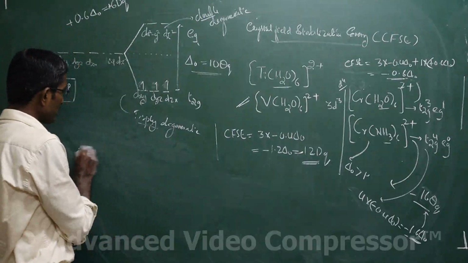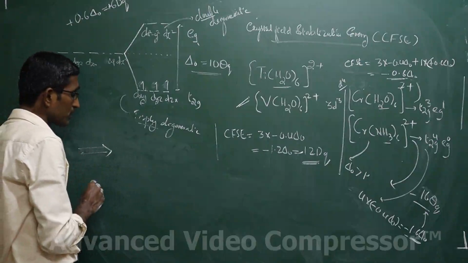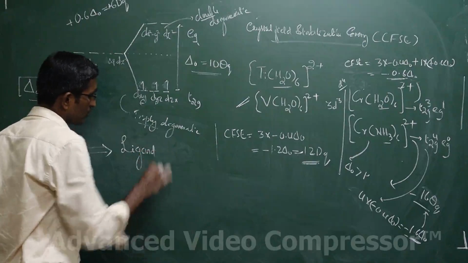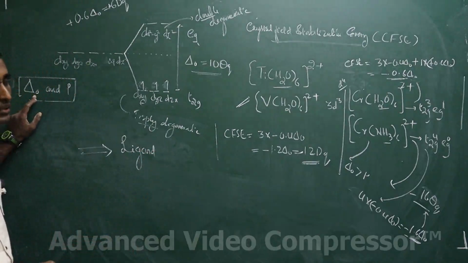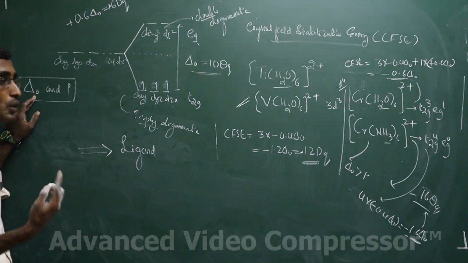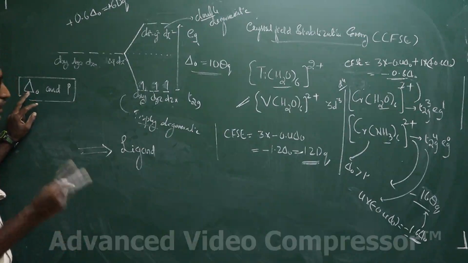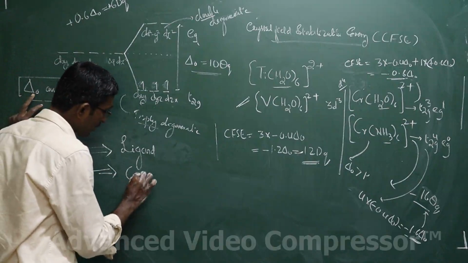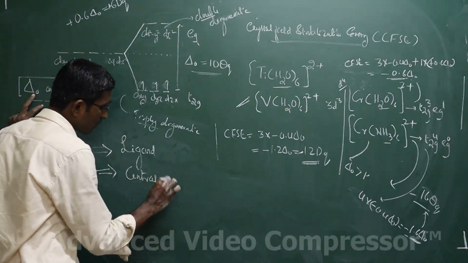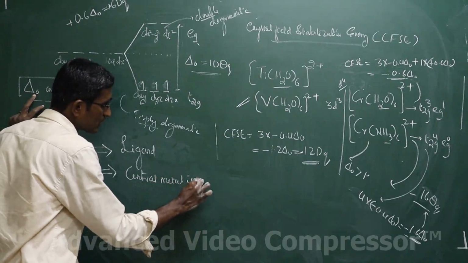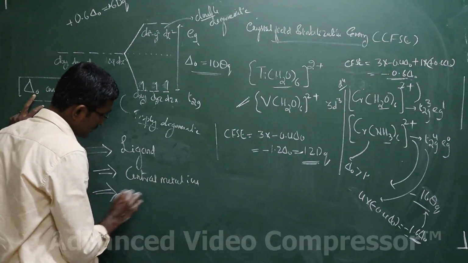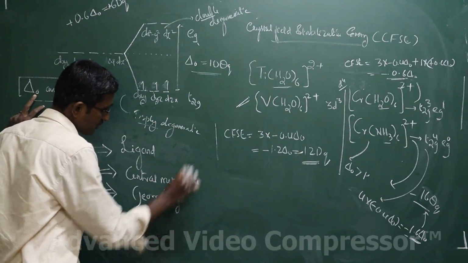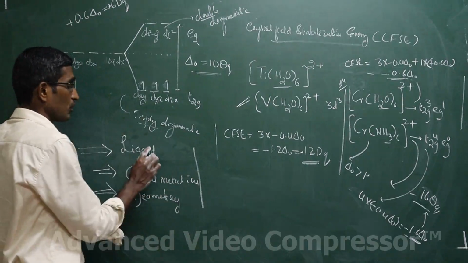So I'll repeat again, students. Very, very important thing. Mainly it is decided by the ligand. Whether delta naught has to be higher than the pairing energy or lower than the pairing energy, these conditions will be decided by, one, the ligand, second, the central metal ion, and third, the geometry. We'll take care of this one by one.